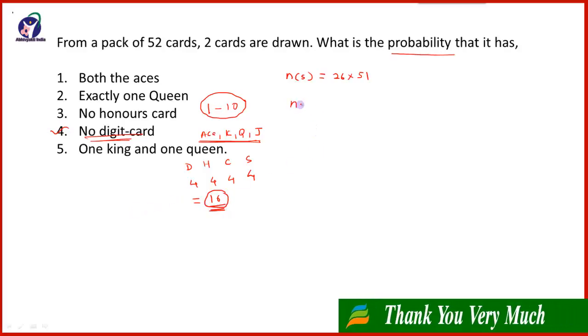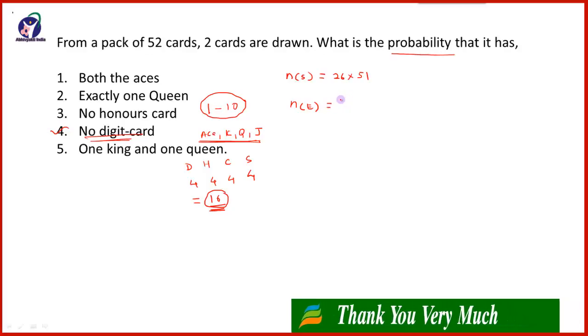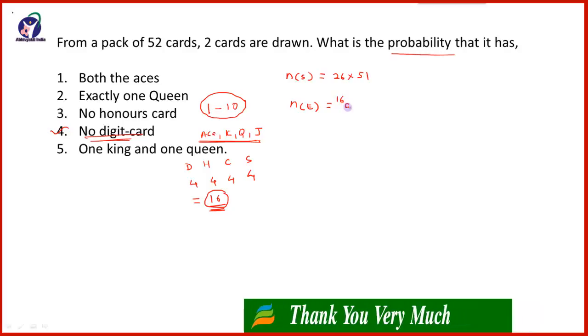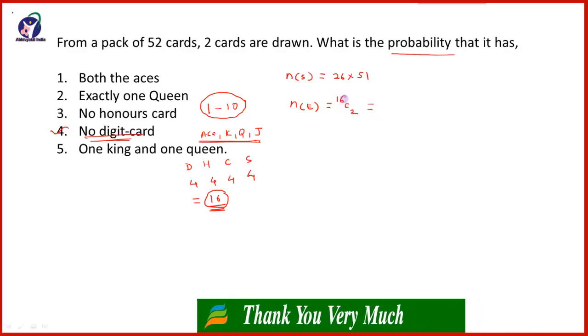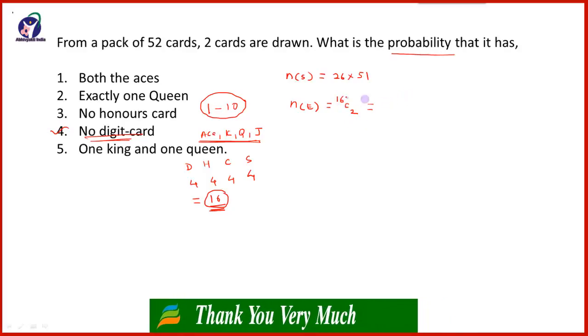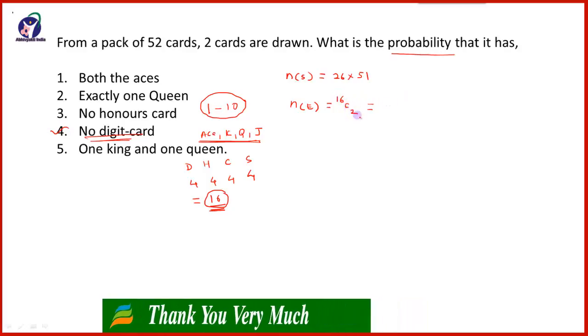So the favorable outcome will be equal to, out of 16, 2 we are drawing out, so it will be 16C2, because there are 16 favorable cards, out of that 2 we are drawing. So the total possible favorable outcomes will be 16C2.